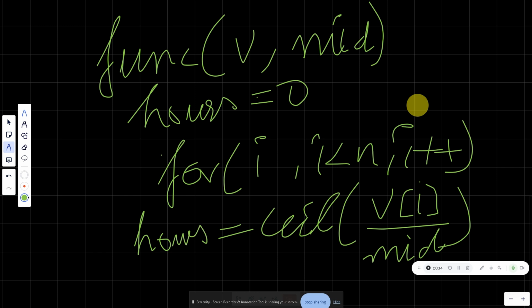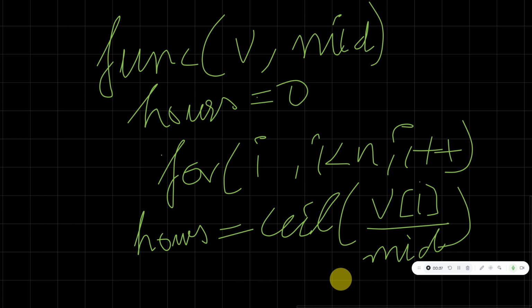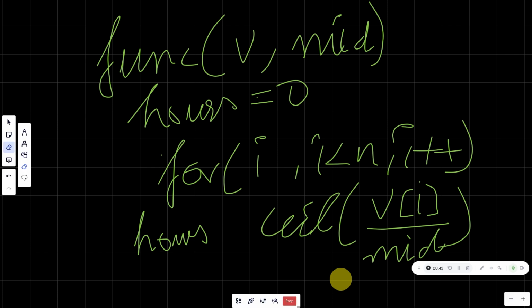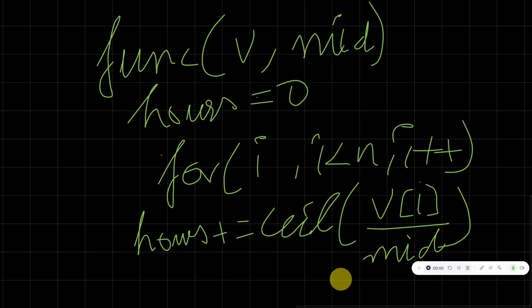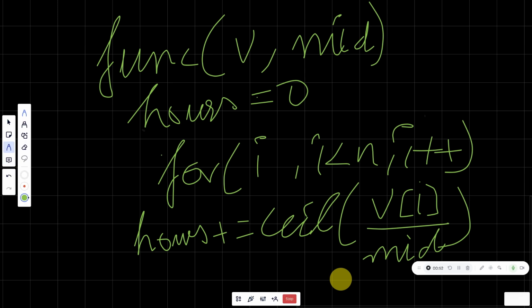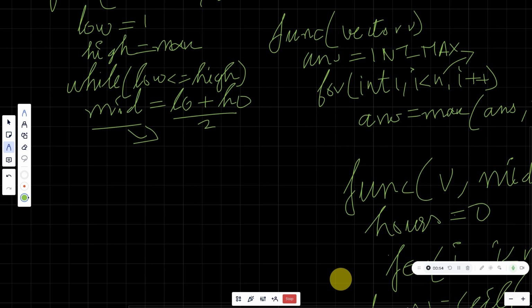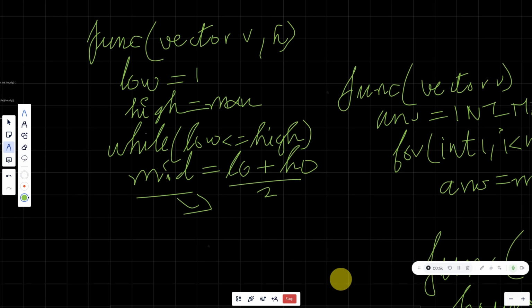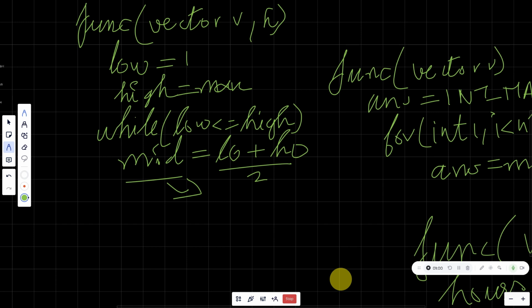So this is how we'll be solving this, but I've made a mistake here. We just have to count and total the number of hours, but we have just equated it here. So for that we'll have to do plus equal to, so this is when the total number of hours will be calculated. With this piece of information, we will come to the main part of the function. The value of the hours has already been given to us. So let us take the function. This function will give us the hourly eating rate, so that is v and mid.